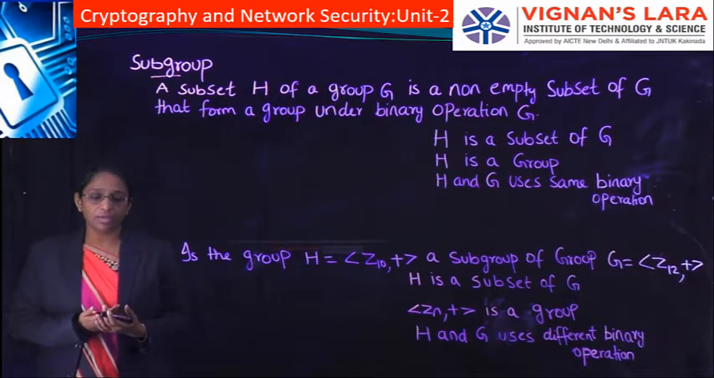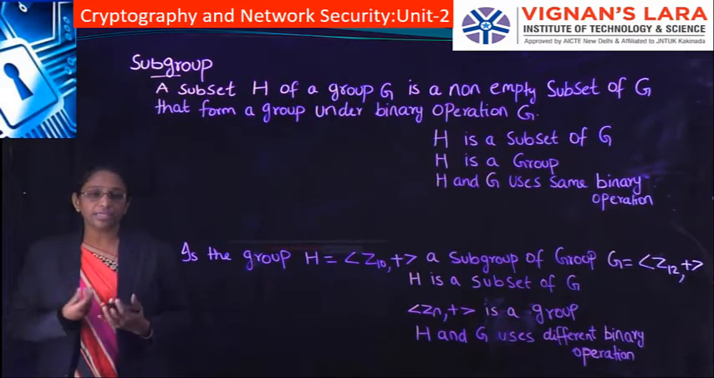We can say that a set of integers with a binary operation is said to be a group if it satisfies the properties. The first property that the set with the binary operation has to satisfy is the closure property, then the associative property, the commutative property, existence of identity and existence of inverse.